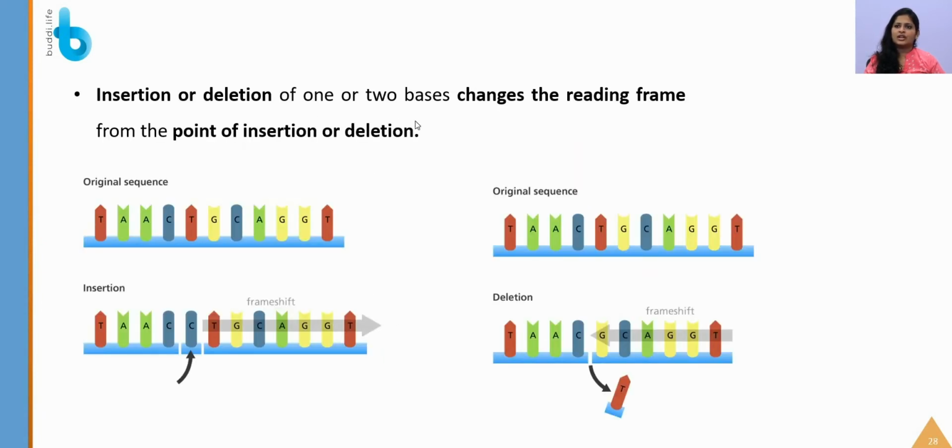So insertion or deletion of one or two base pairs changes the entire reading frame from the point of insertion or deletion. We have already seen this. What is a frame shift mutation? Just insertion or deletion of any one base pair. What will be happening? We will read the entire frame of that code wrong. So what will happen? It will code for a completely different polypeptide.